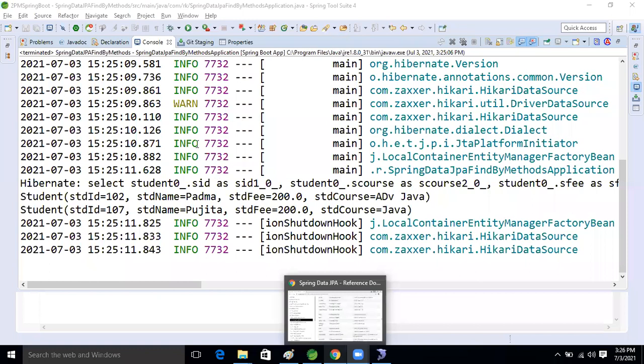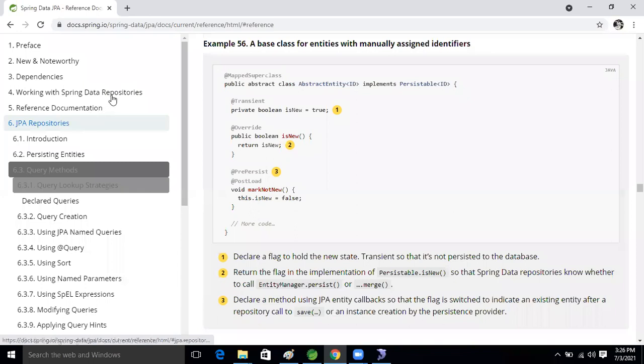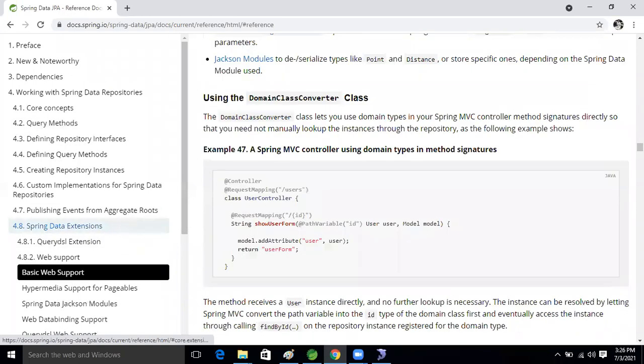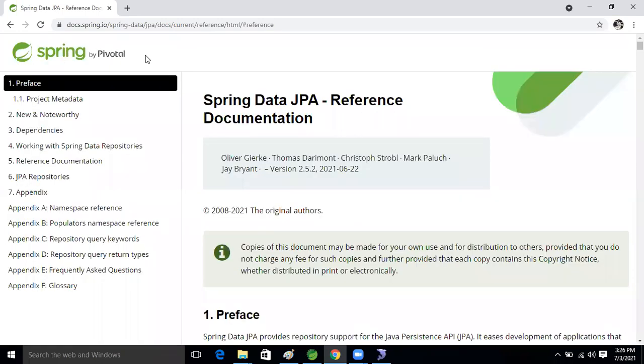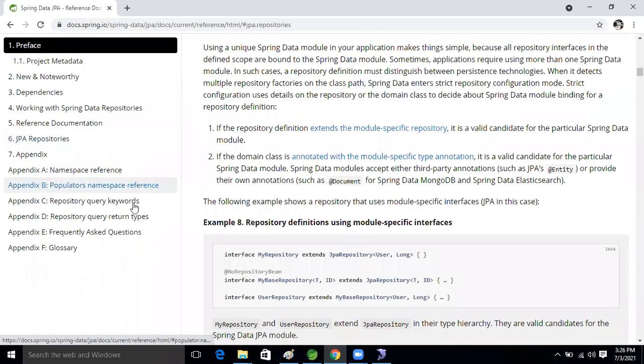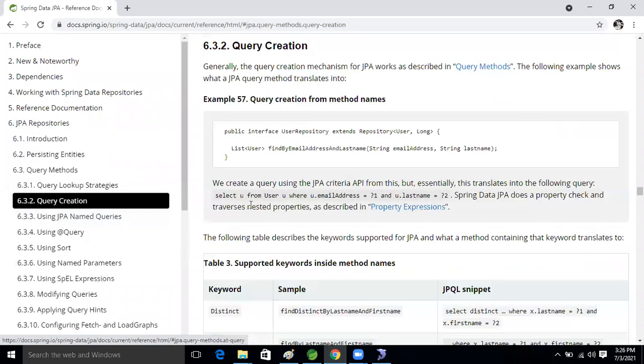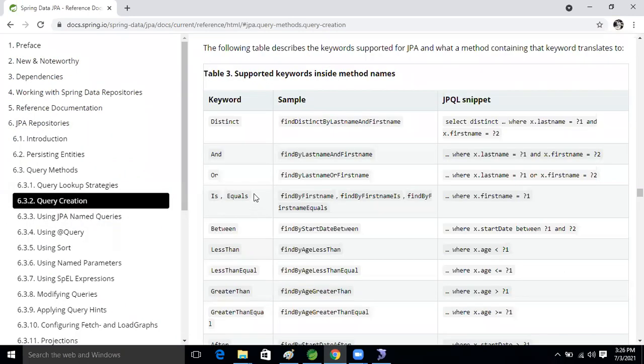See this. Search for the Spring Data JPA documentation on the internet, guys. Based on that, I will perform the operation, then you people will also get a clear picture about it, right? The Spring Pivotal documentation is there. Go into the Data JPA repository, and query methods are there. Inside that, query creation is there. See this, how we can write the find by method, condition based, right?